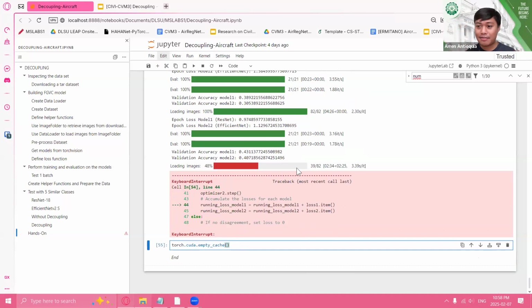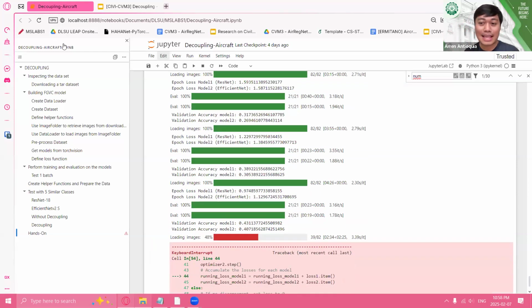But in terms of decoupling, we haven't really done experiments testing out multiple models, like three different models. One thing that I can think of, if you have more models, there are more chances that they will disagree with each other. Tama? So in that case, baka mas tumagal yung training process because you have more models to check whether they are agreeing with each other. We can test that. We can try it out to test whether that would still improve the performance.